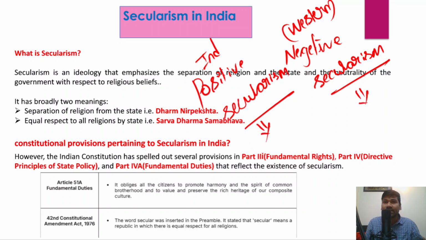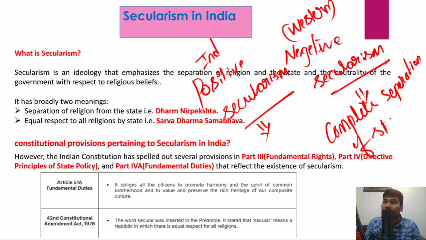When I say negative secularism, it is the complete separation of state and religion. That essentially means the state will not intervene in any activity of the religion. That is Western secularism, also called negative secularism.